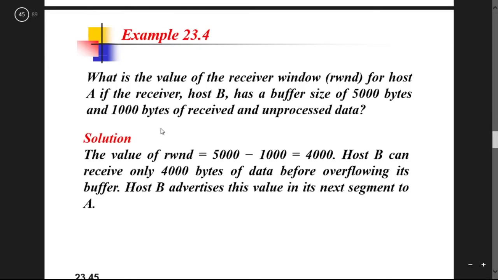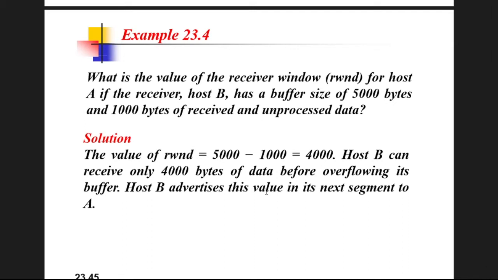What is the value of the receiver window for host A if the receiver host B has a buffer size of 5000 bytes and 1000 bytes of received and unprocessed data? So the value of the receiver window is 5000 minus 1000. 5000 is the whole buffer size and 1000 bytes is received.